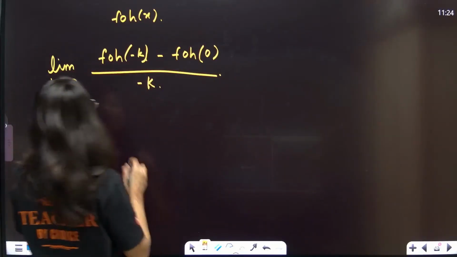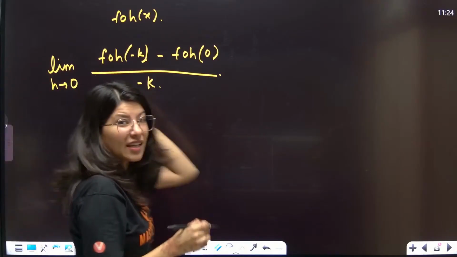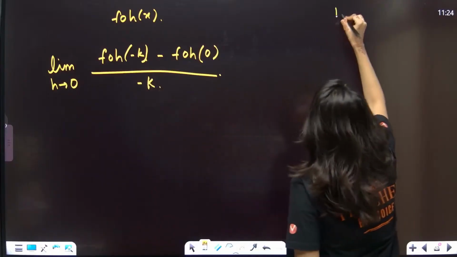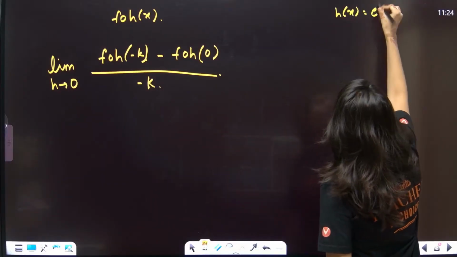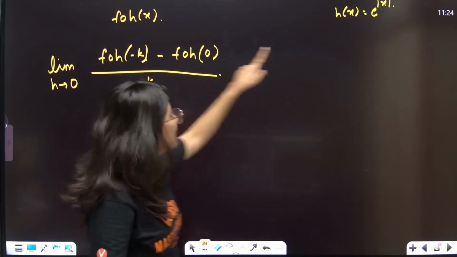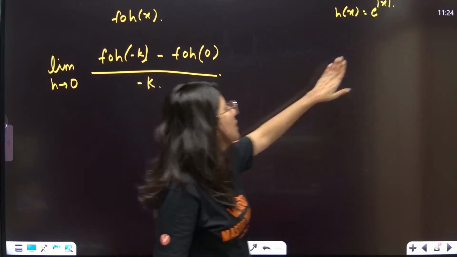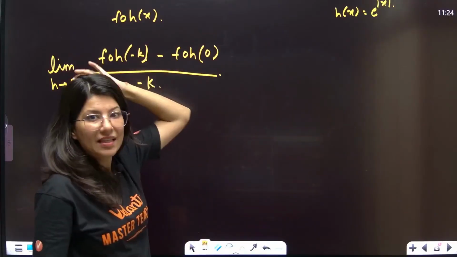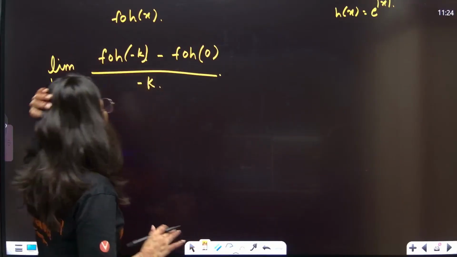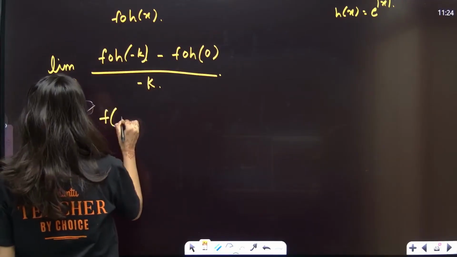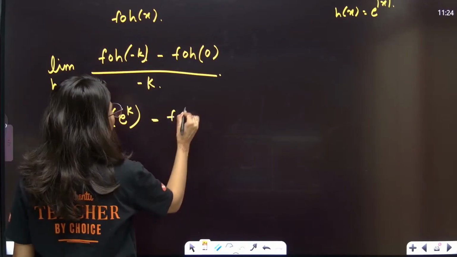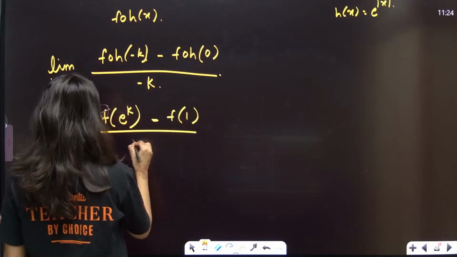Now h of minus k will become what? You know that h x is equal to e raised to power mod x. If you put this k as negative, it will become e power minus k, so e power k. So f of e power k minus h of 0, which is 1, so f of 1, whole upon minus k.